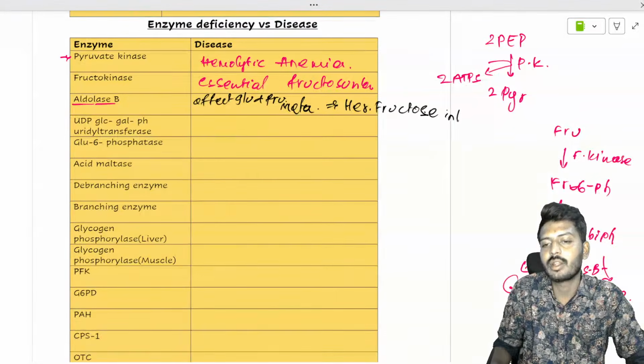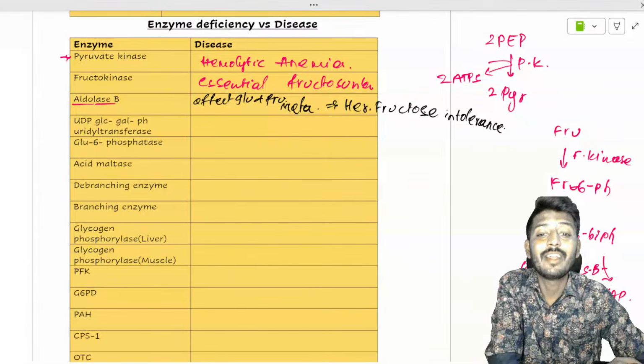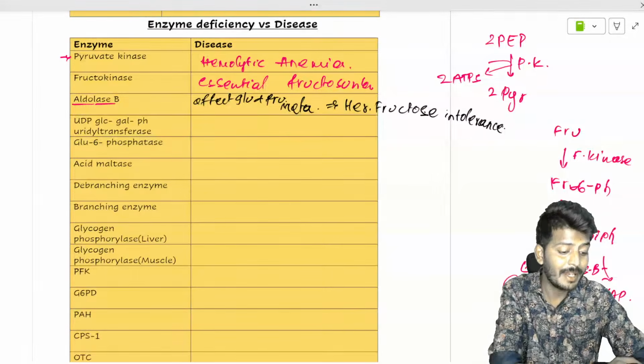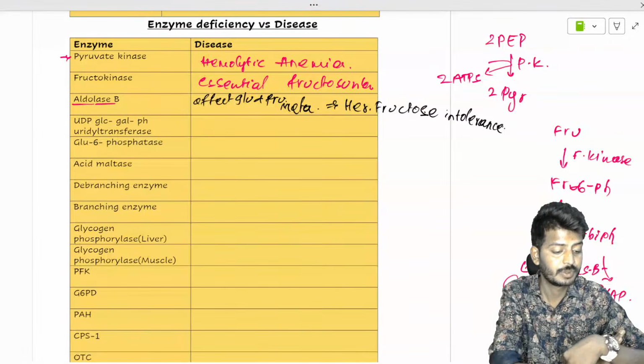Fructose intolerance. So this is a condition where what will be there? Hypoglycemia immediately after the feeding. Okay.